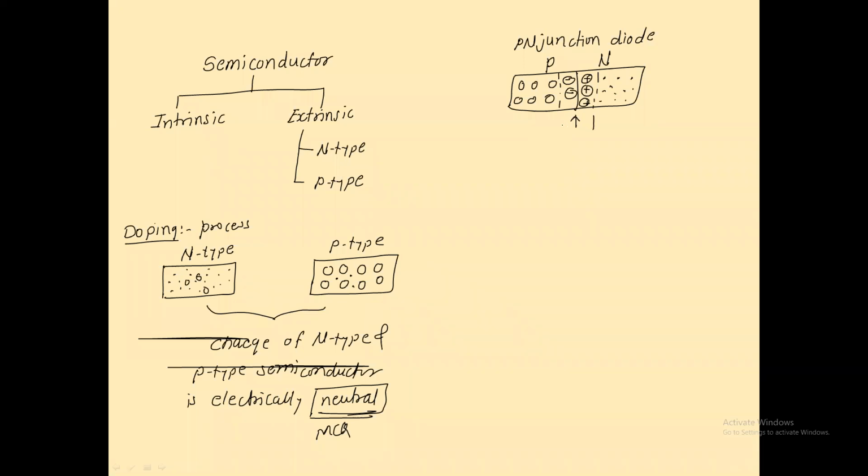Once this layer is formed near the boundary in both regions, it will oppose the further movement of free electrons and holes across the junction, and that layer is called the depletion layer, another name being the space charge region.